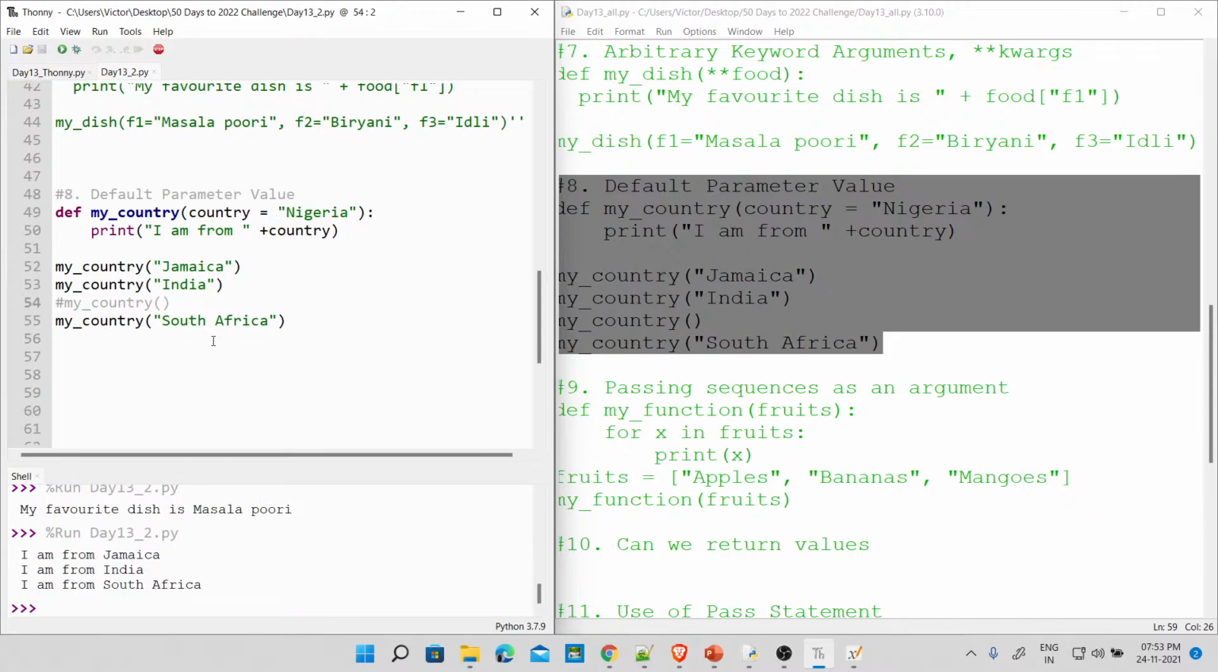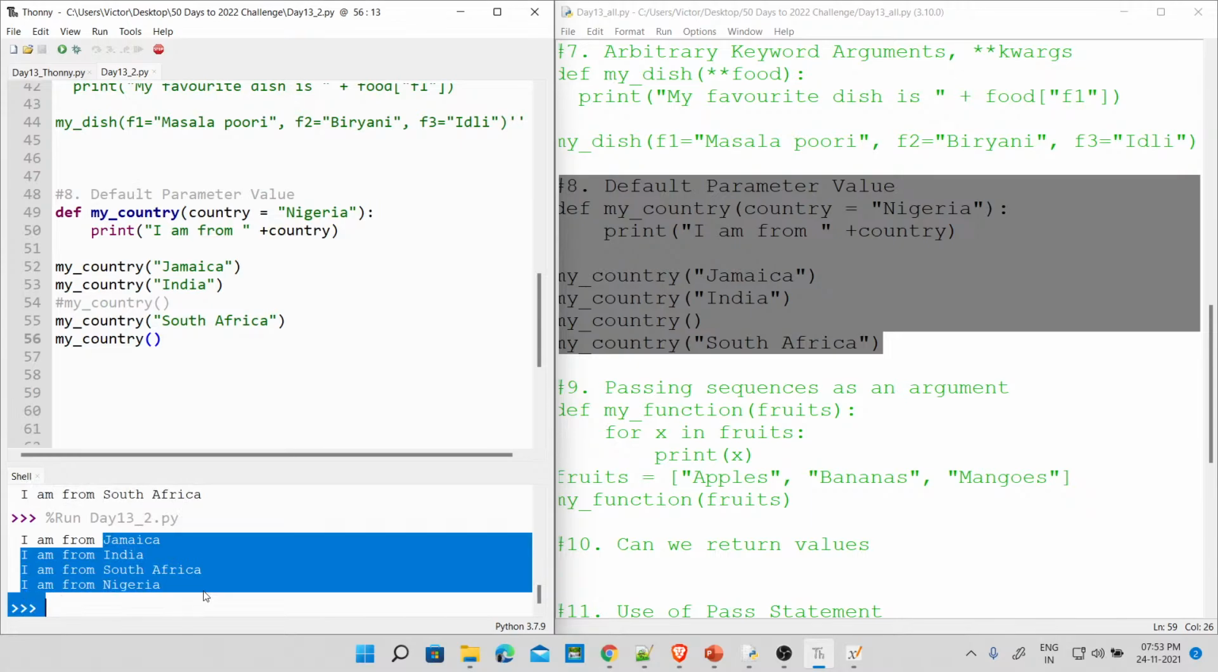Now, let me call this without any argument. It will take the default one. I'll say my underscore country, C-O-U-N-T-R-Y. Okay, so my underscore country. Now, if I call this now, F5, it says that I am from Nigeria.